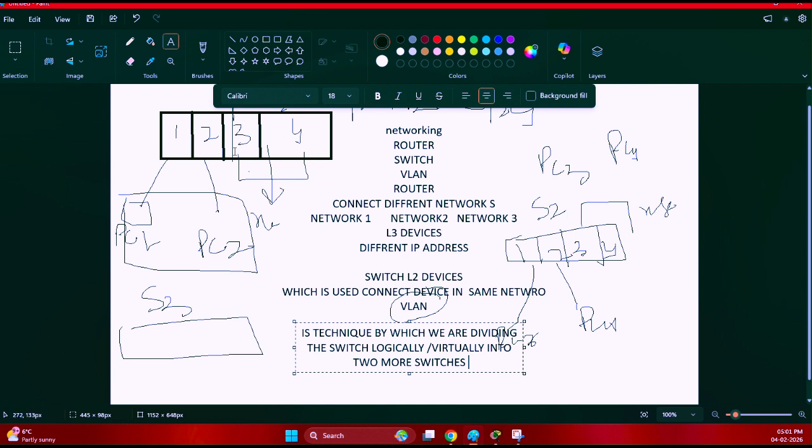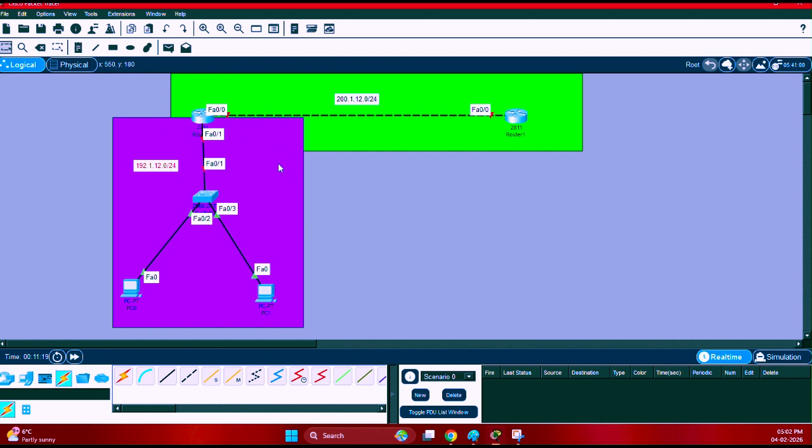For example, we can connect PC3 and PC4 in the same switch in order to avoid the wastage of ports in a switch, and also so that we can use the switch to connect with different networks. That technique is called the VLAN technique. Now, I will show you how to use the VLAN technique. I hope you already know how to configure the interface connection and how to use the routing protocol, so I am going to show how to use the VLAN.